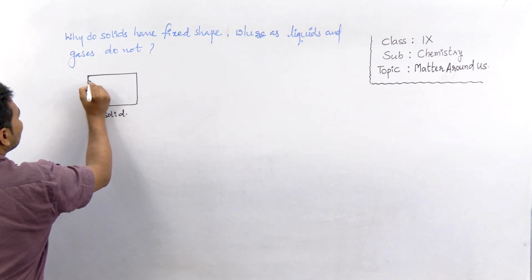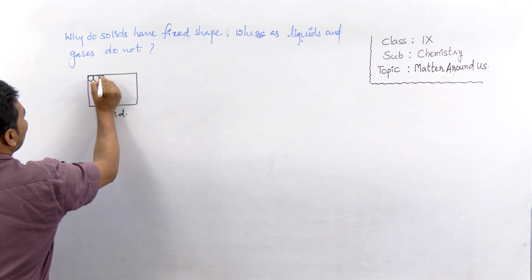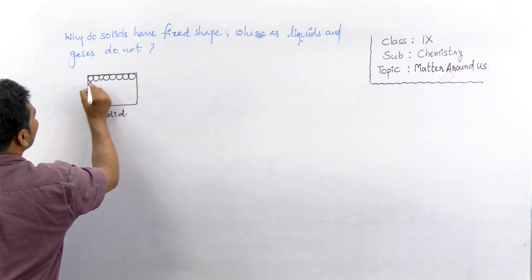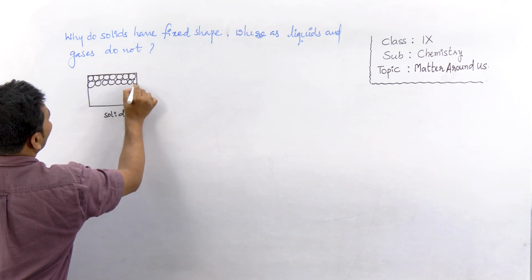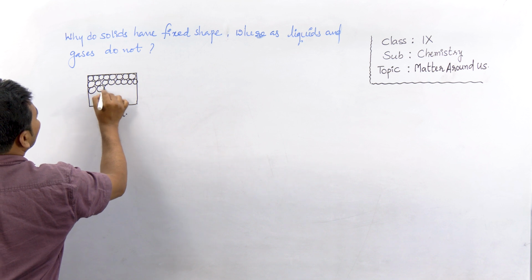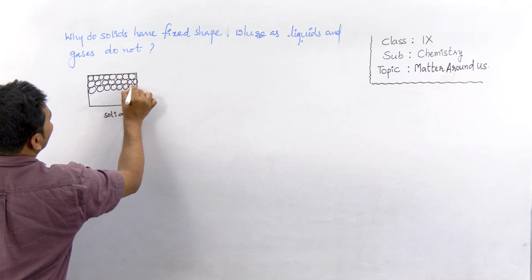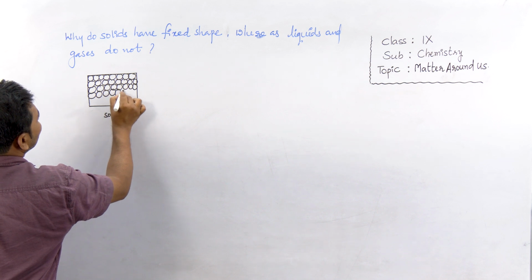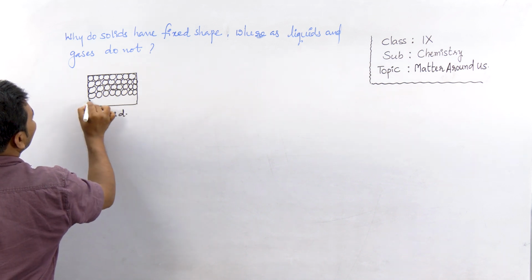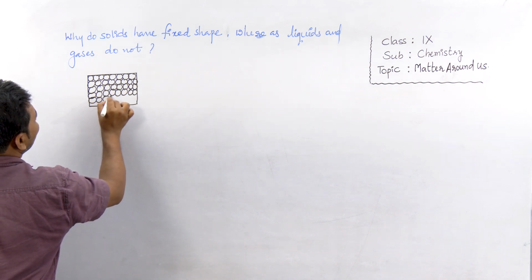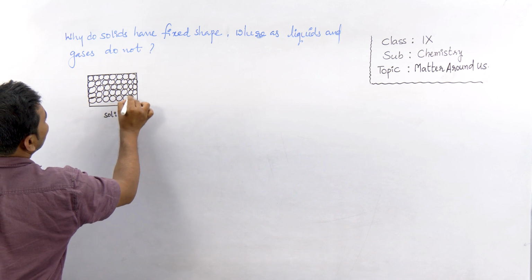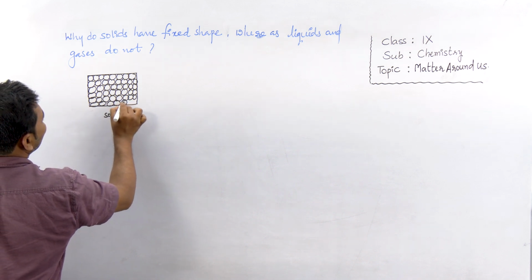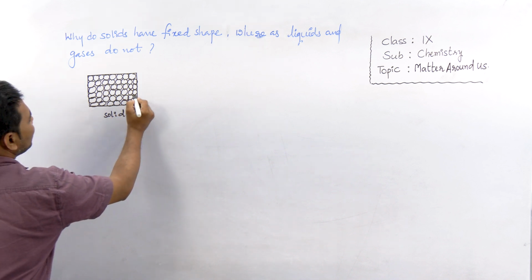Let me draw the particles. These are the particles. Each circle is representing a particle of solid, and you can see in this picture these particles have no spaces between them.